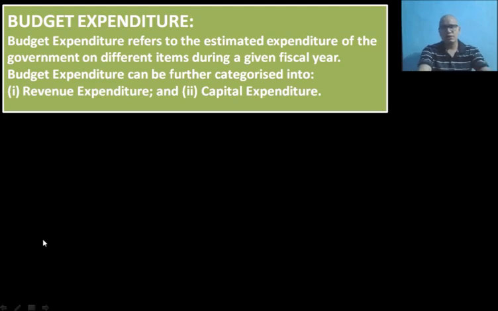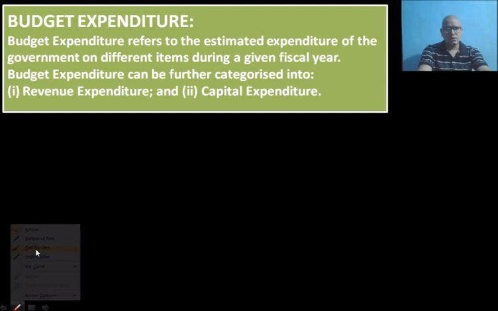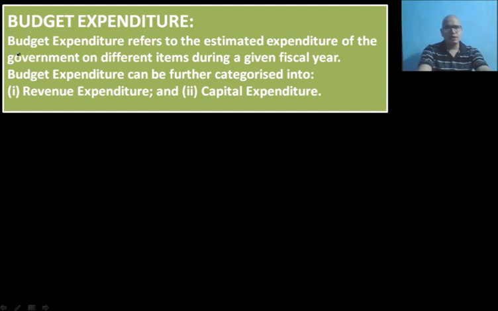What does budget expenditure mean? Budget expenditure refers to the estimated expenditure of the government. Since we all know that the budget does not give us the actual picture, it is actually the estimated expenditure and receipts of the government during a particular fiscal year. So what does budget expenditure mean?